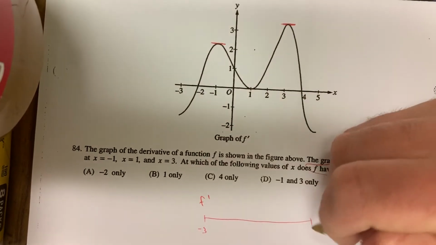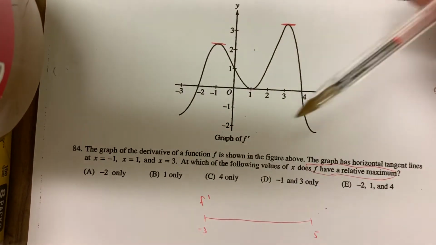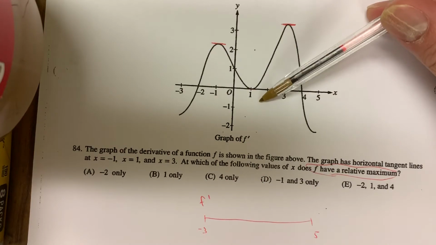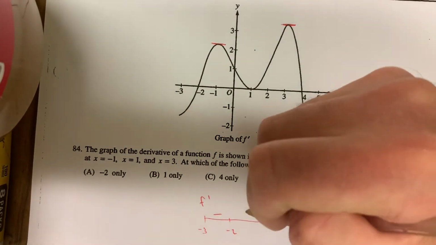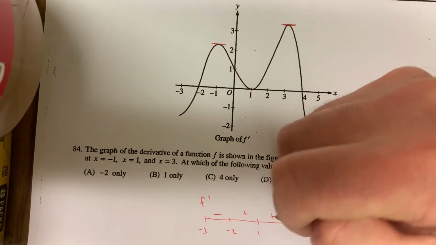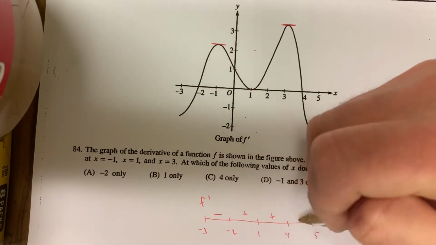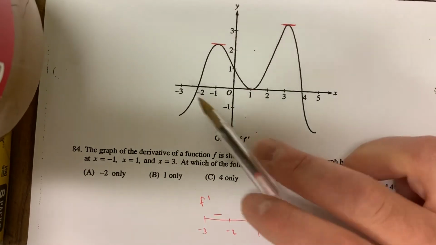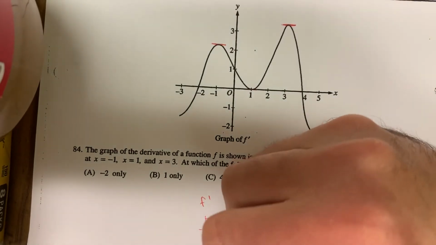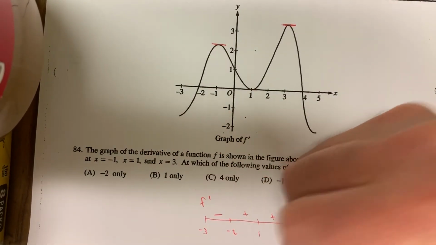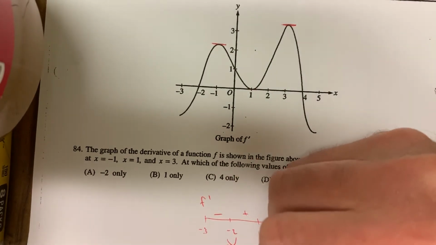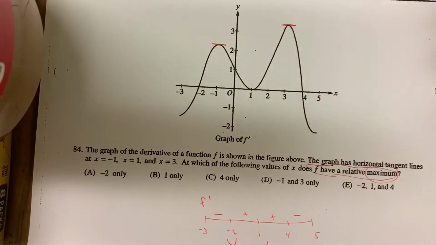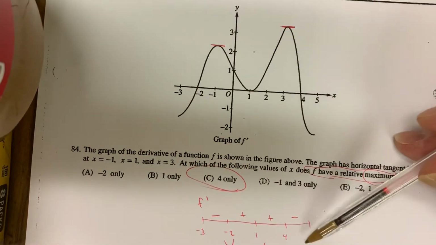Are you telling me you wish that I draw the line for the graph that I'm given? Because that's when I check above and below. And you can see below until you get to -2. You can see above until you get to 1. Then above again until you get to 4. Then below. And at -2, 1, and 4, those are all places where f prime equals 0. Well, horizontal tangent action. We're looking for the max, okay? It's not at -2. It's not at 1. It's at +4, okay? And you could do it just by looking at the graph.